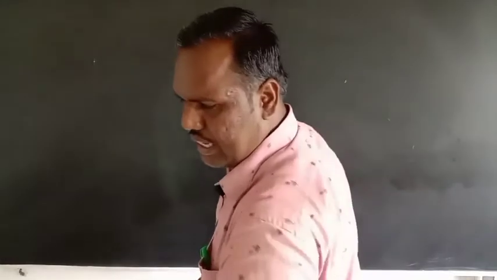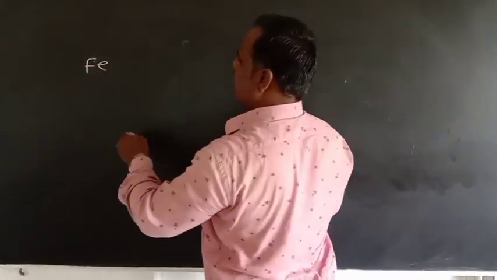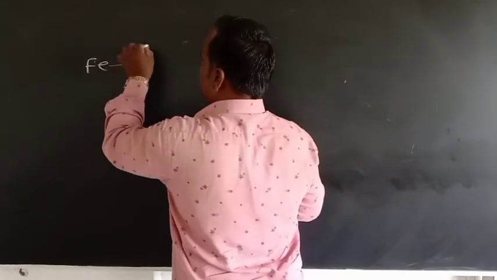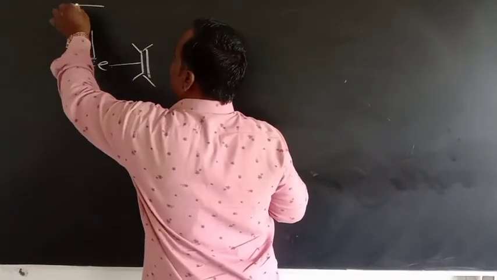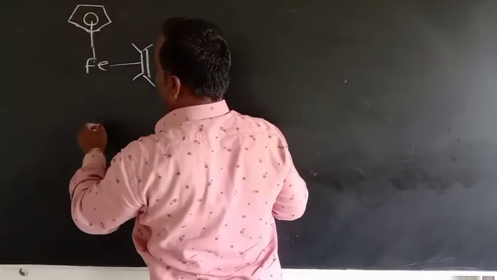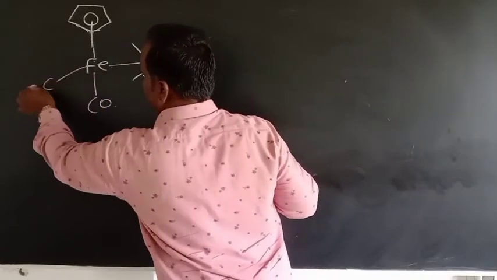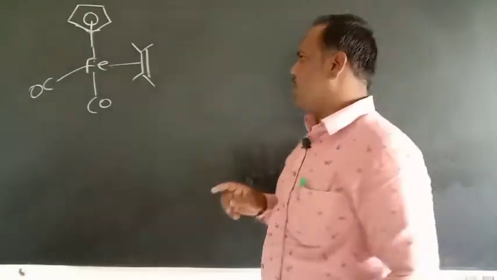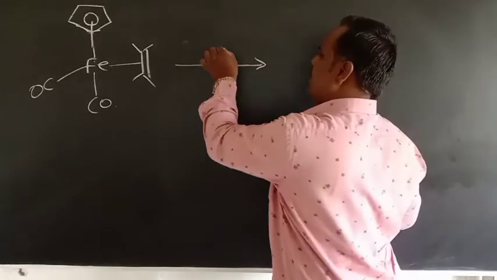If you consider another example, that is Fe. In this case we consider, again, one cyclopentadiene. Here we consider a CO ligand, and here another CO ligand. So if we consider the complex, the first condition for nucleophilic attack: the nucleophile should attack. In this case again we consider the H minus ion.